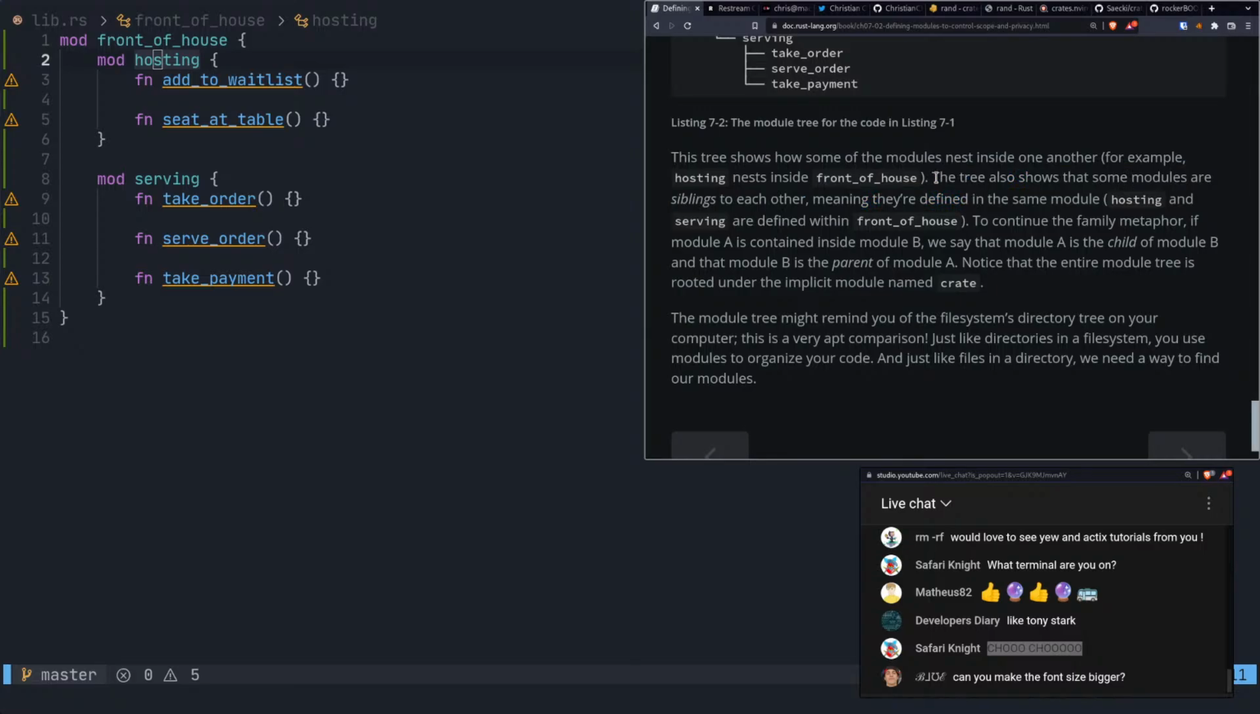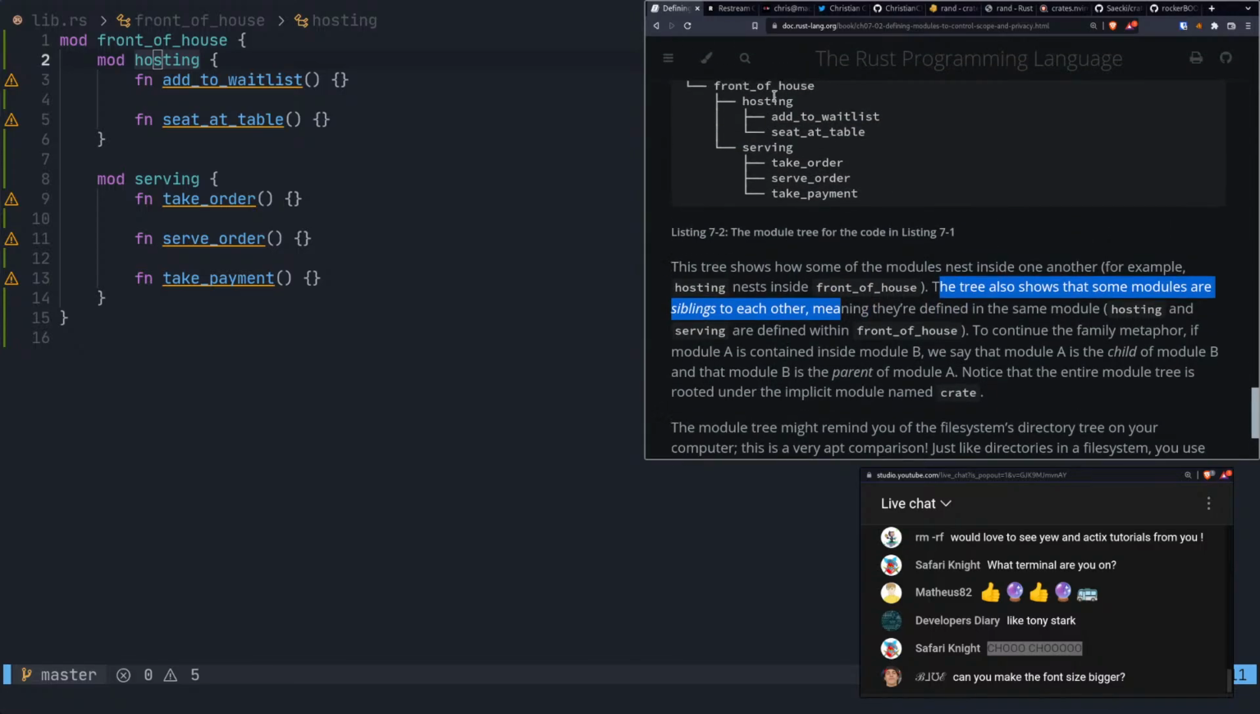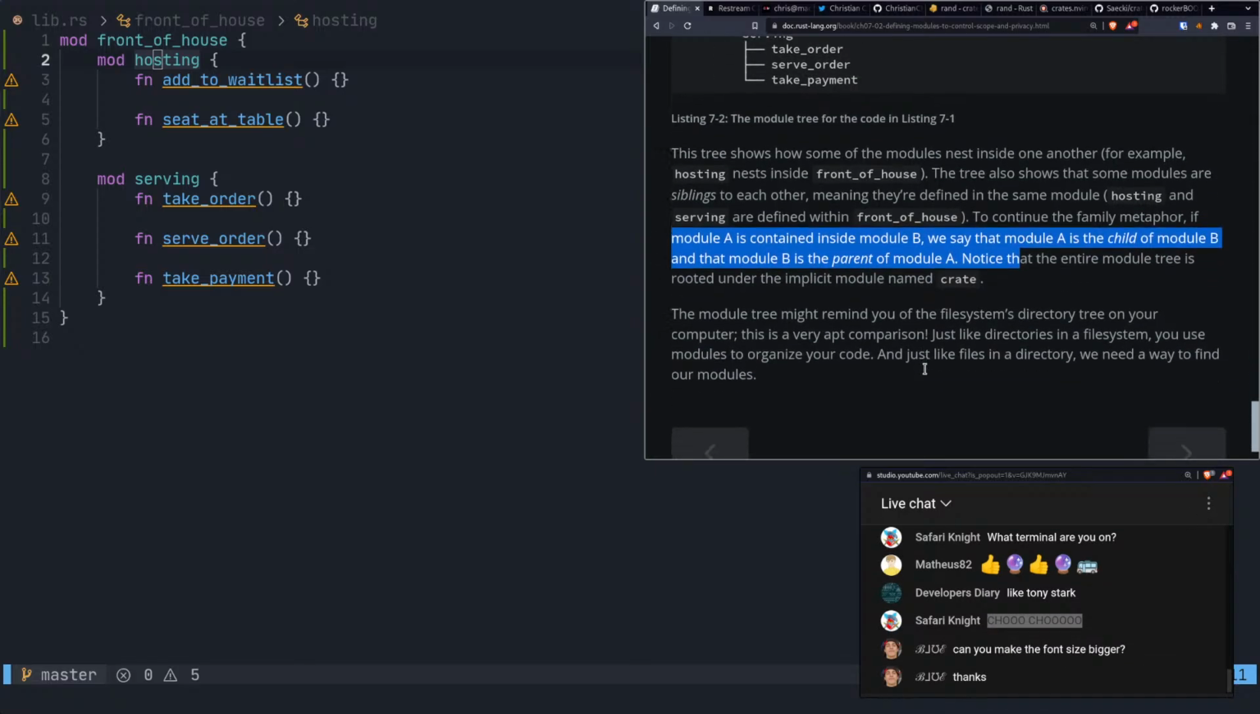The tree also shows that some modules are siblings to each other. So this is a sibling module, hosting and serving. To continue the family metaphor, if module A is contained inside of module B, we say that module A is the child of module B. And sure, okay, I got that.